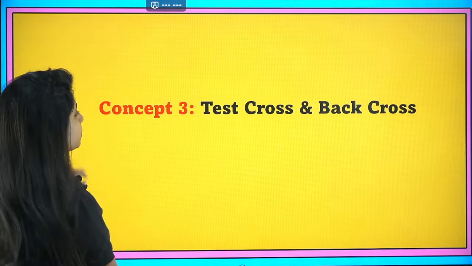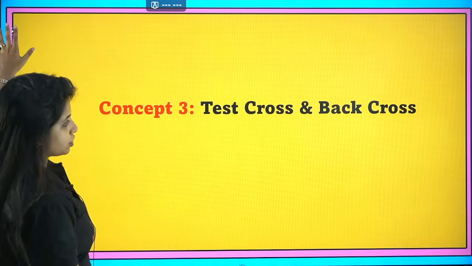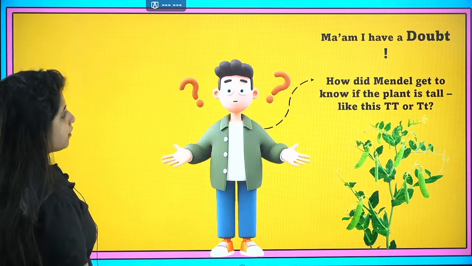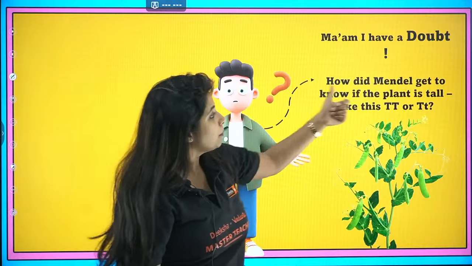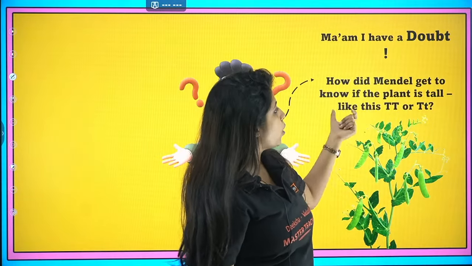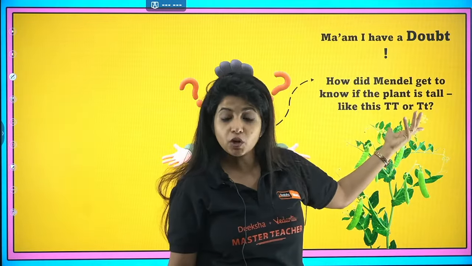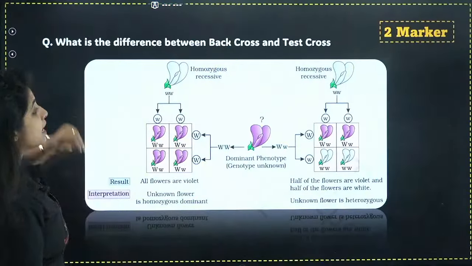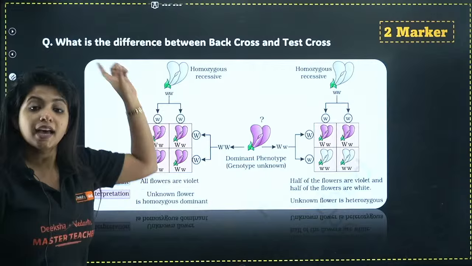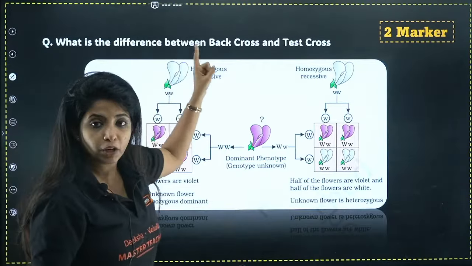Now I am going ahead. Let's see concept number 3, test cross and back cross. This is the next concept that we are having. So the doubt over here is: how did Mendel get to know if the plant is tall like this, capital T capital T, or like this, capital T small t, because both of them are going to be tall anyway? That's when the use of test cross came into the picture, my dear children. And this question came in your PU2.